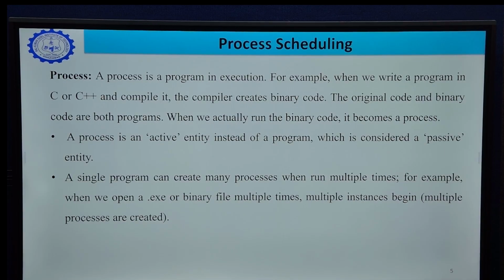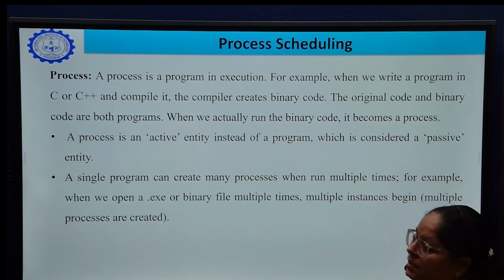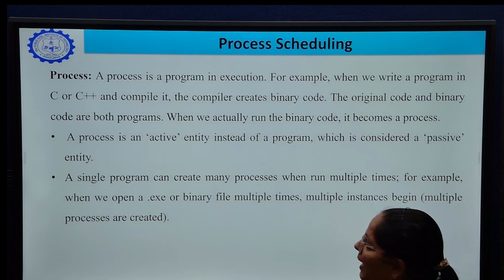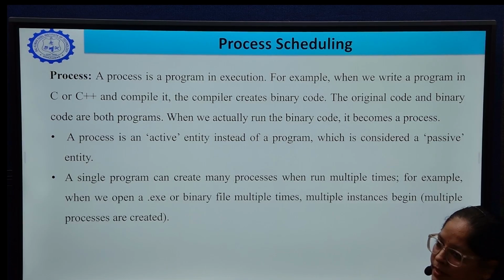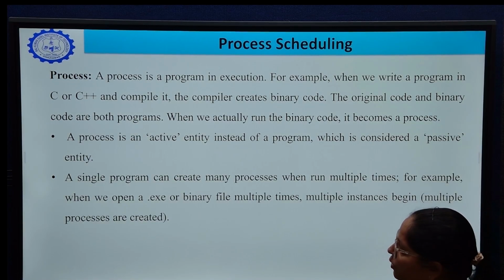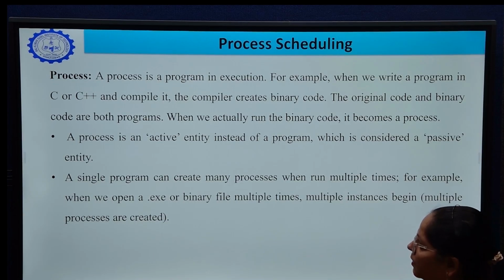What is a process? A process is a program in execution. For example, if we have a program written in C or C++ and compile it, the compiler creates binary code. Both the original code and the binary code are programs only. But when we actually run the binary code, it becomes a process.